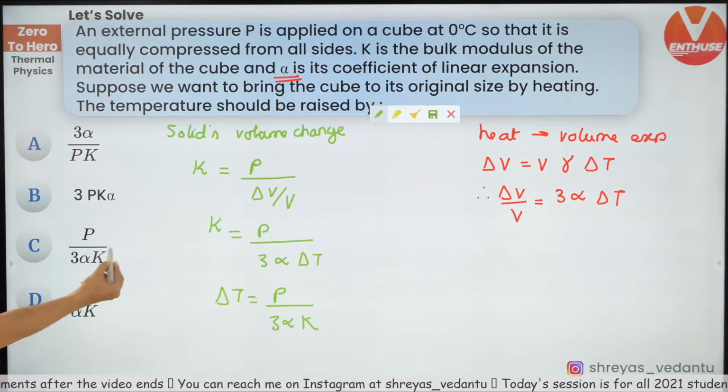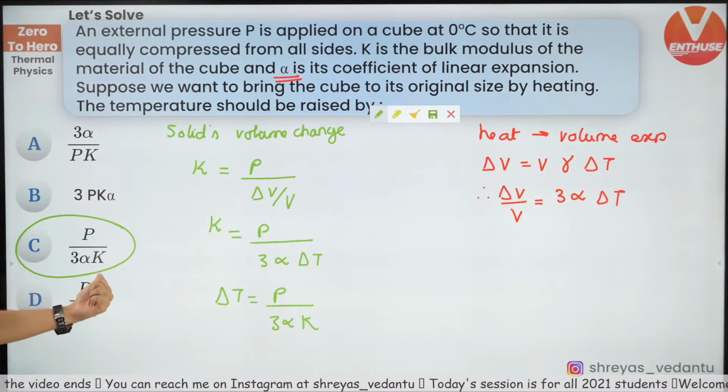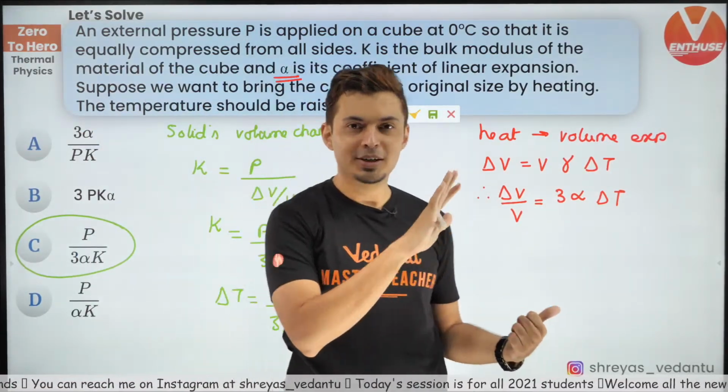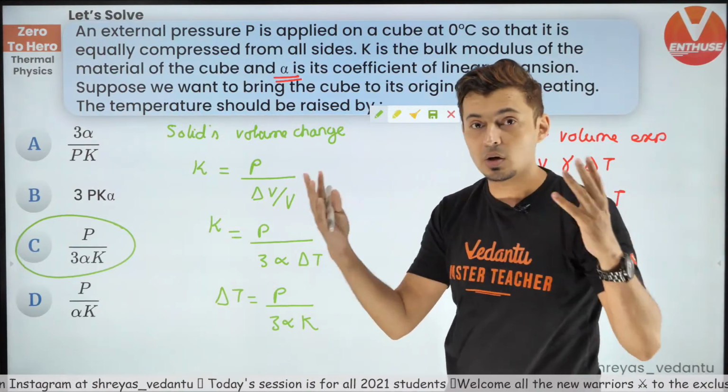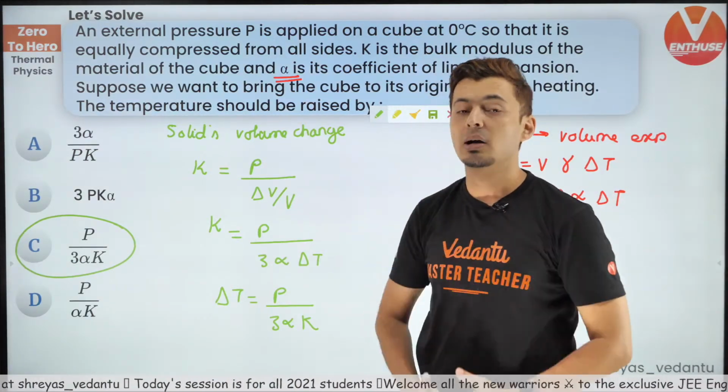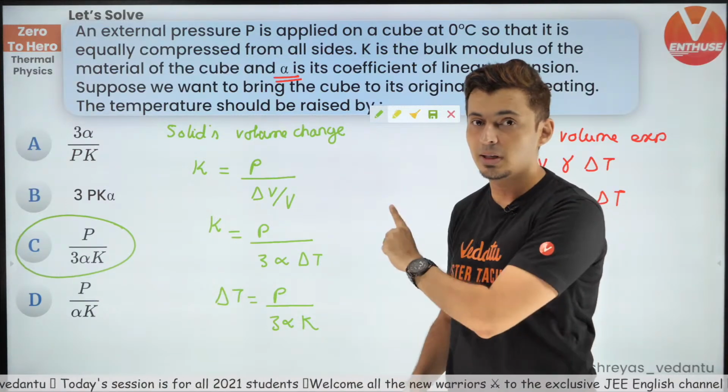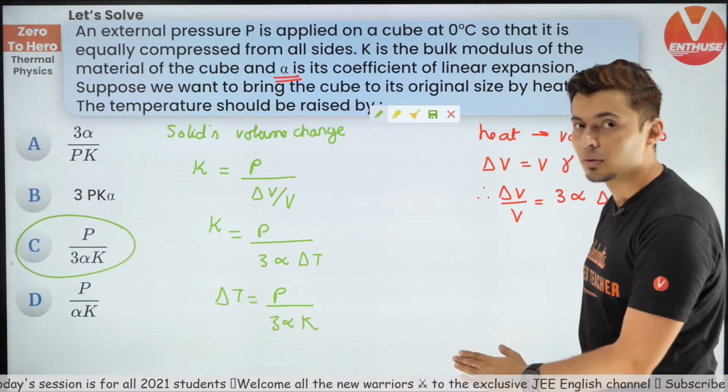So which is the correct option? I think this is the correct option. Yes, that's how you solve this question. It's not that difficult. There are 2 chapters combined together. These kind of questions, combination of concepts, can also come in JEE Mains. So you need to be prepared for that, and that's what we are doing in this Zero to Hero series.